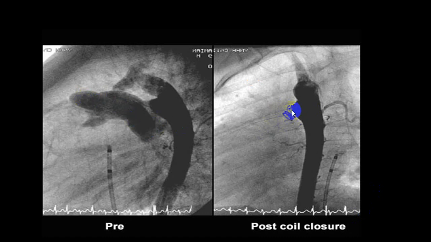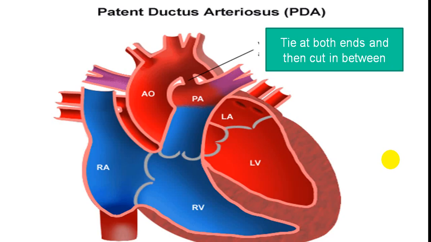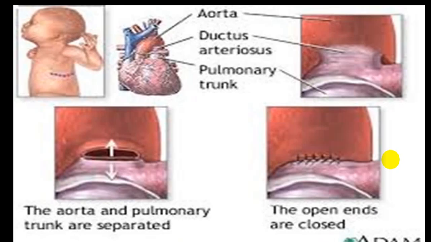So this is a post-coil closure. By and large, the open procedures are very rarely done. You will have to close the aortic and pulmonary end and then do a division. So you will have to close at two ends and then cut.